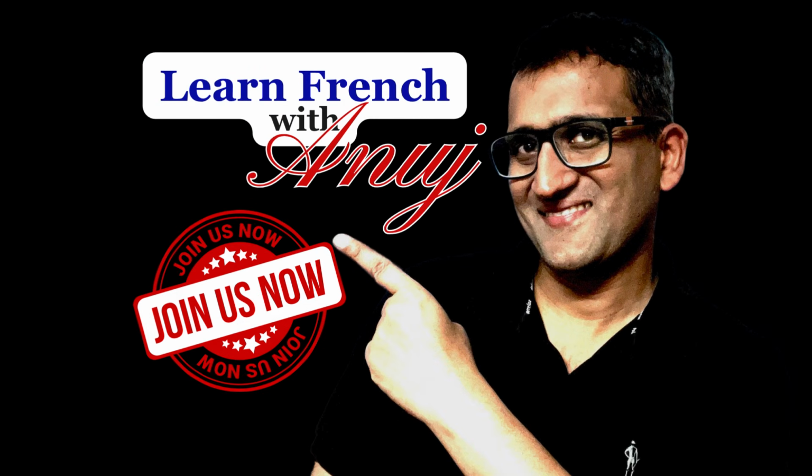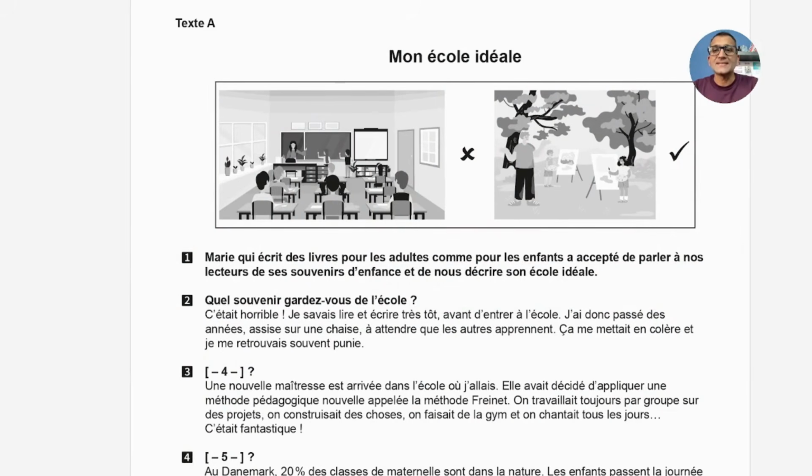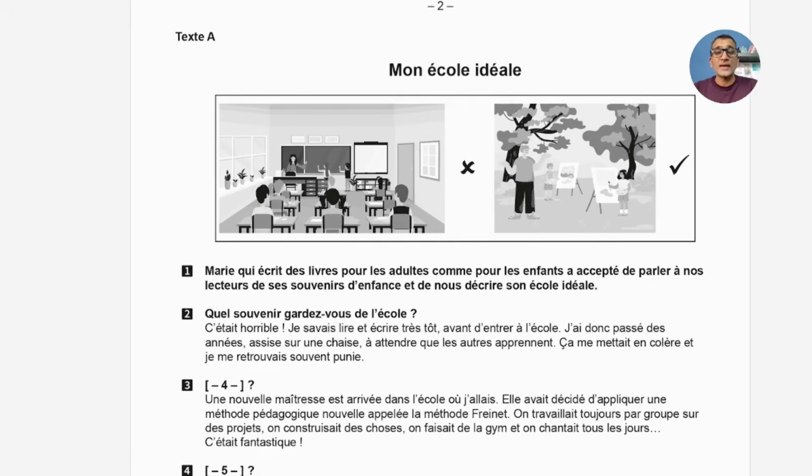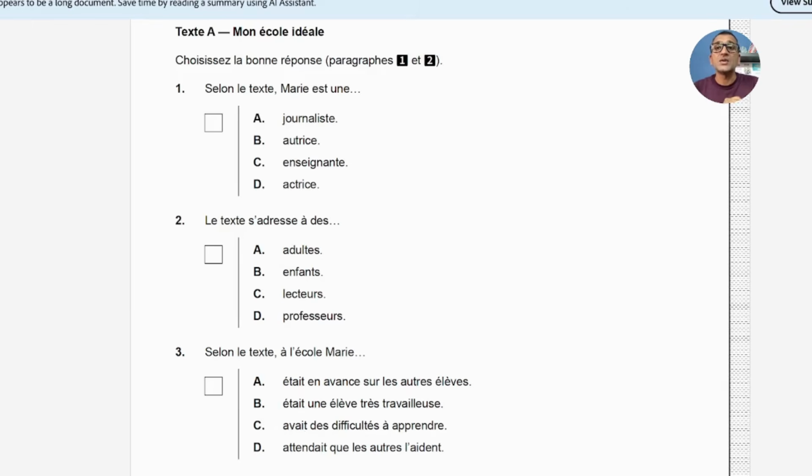Hello guys, now the next step is how to solve one text in a very quick manner. Let's move ahead. If you look at this text, there are basically 6 paragraphs with the title. So quickly you just go through the title. The title is Mon école idéale, which means my ideal school. So straight away we will start with the questions.